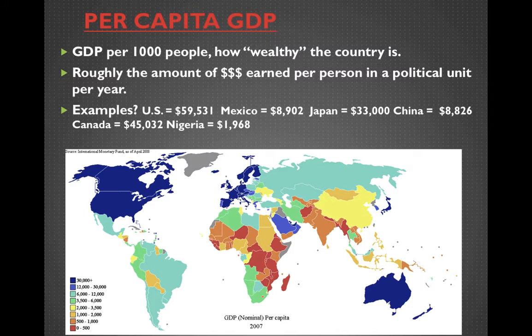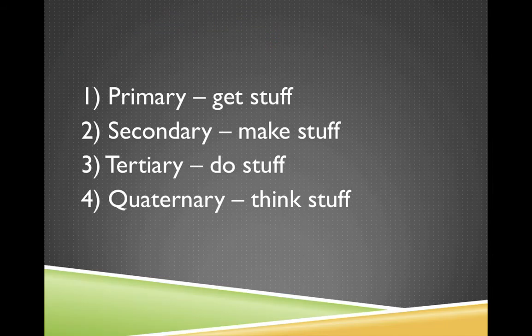All right, another measurement is per capita GDP. So it's, on average, how much money a person makes in a particular country. It's really not totally true, but it gives you an idea at least how a country is doing. So here in the U.S., we average $59,531 this past year per person. Mexico is $8,900, Japan $33,000, and so on and so forth. So it gives you a basic idea of how wealthy a country is compared to others. So it's one measure that we use.